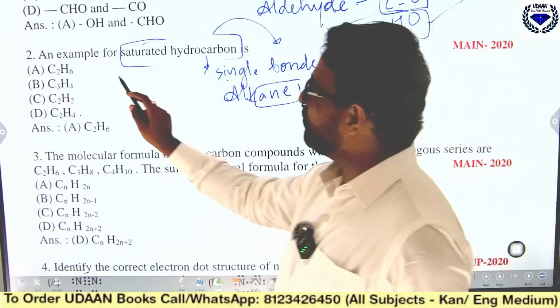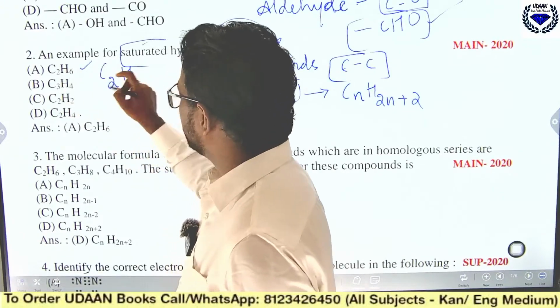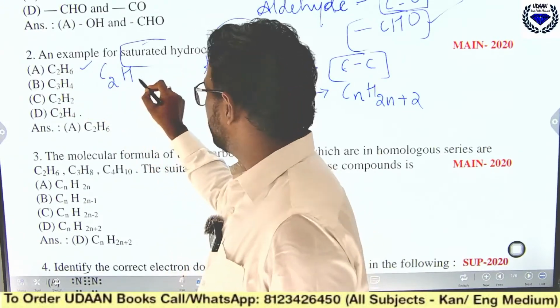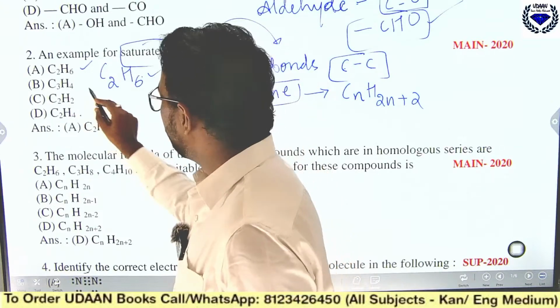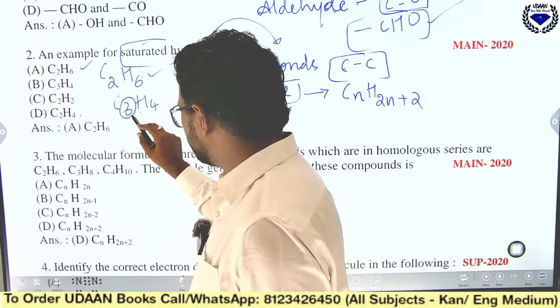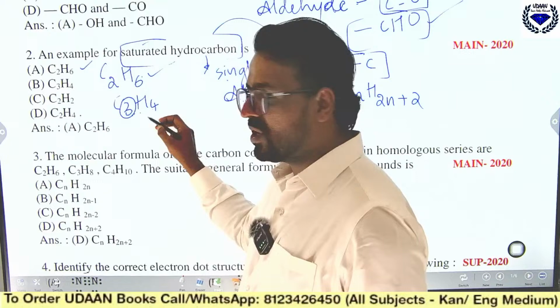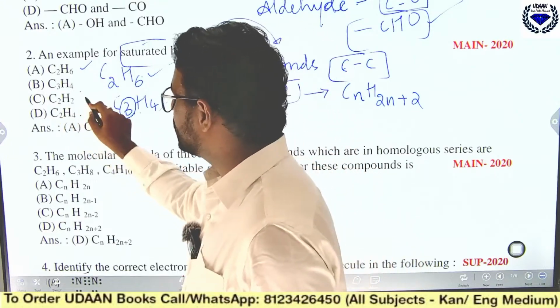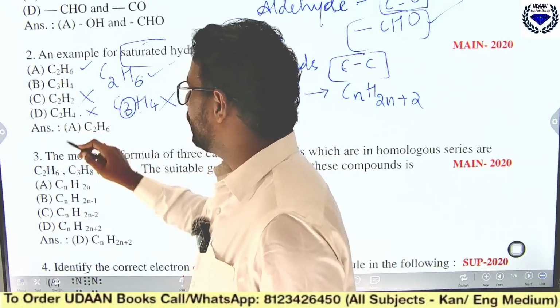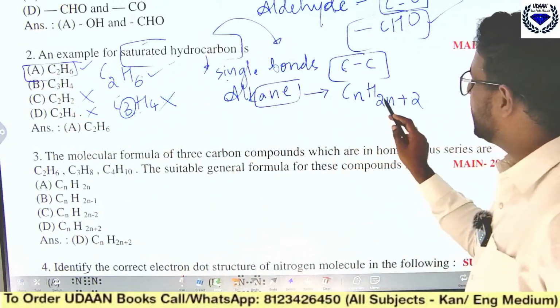Now see here the first one, C2H6. C2, double of 2 is what? 4. 4 plus 2 is 6. This is saturated. Come to this C3H4. C3, 3 times 2 is 6, plus 2, 8 should come, but it is wrong. C2H2 is wrong. C2H4 is also wrong. The only one which follows this formula is CnH2n plus 2.